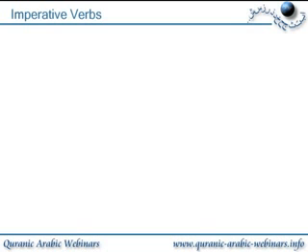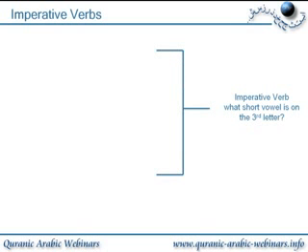Now, imperative verbs. In grammar there are different types of verbs. A verb is simply a doing word, okay, so running, saying, talking, etc. But there are certain types called imperative verbs, which are normally where you're commanding a second person. So you'll say enter, leave, or you tell somebody write, etc. So these are all imperative, telling somebody to do something.